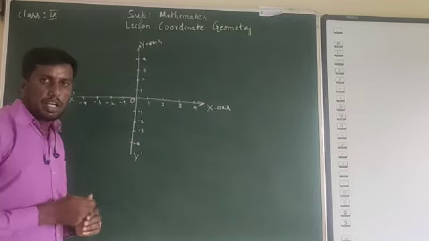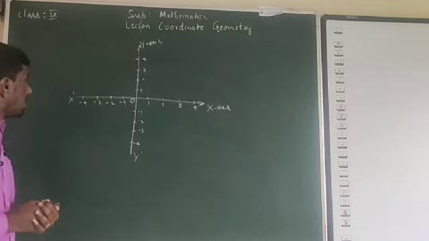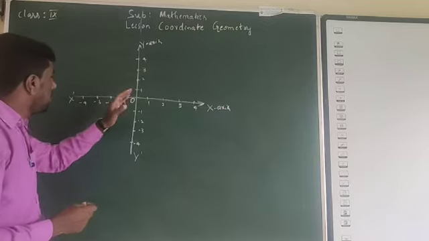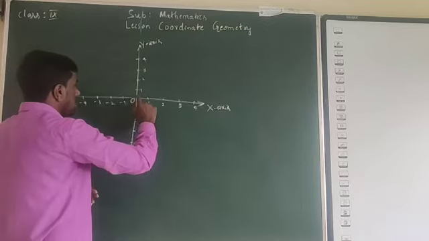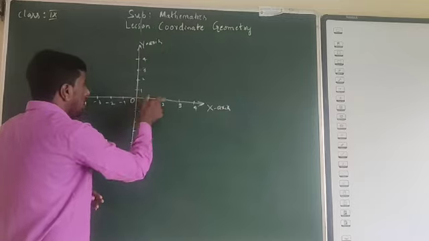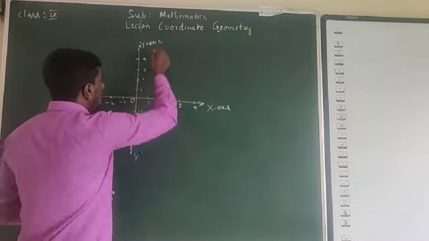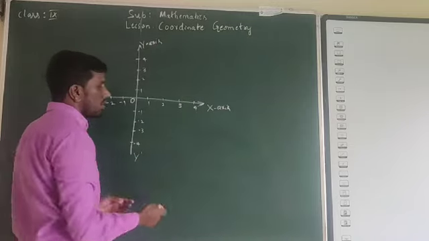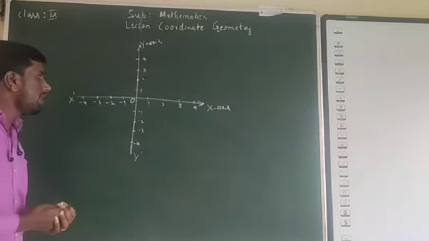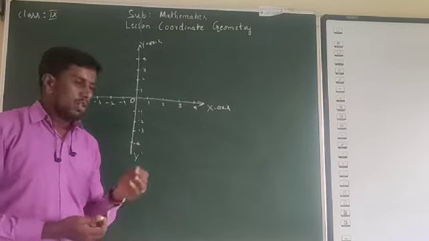This has to be done on graph sheet for representation. Why do we need to do it on graph sheet? Because it has to be equidistant. By locating the points, we should have lines and equidistance. For that, graph paper will be convenient.